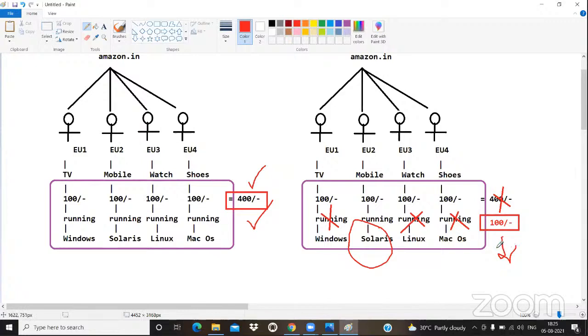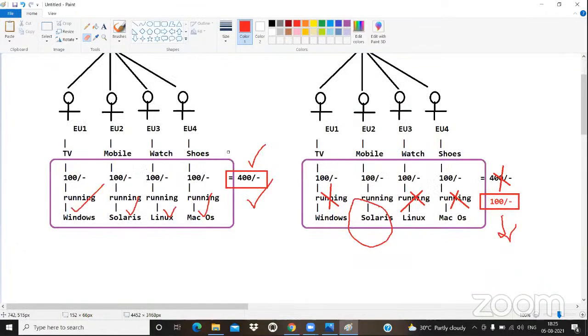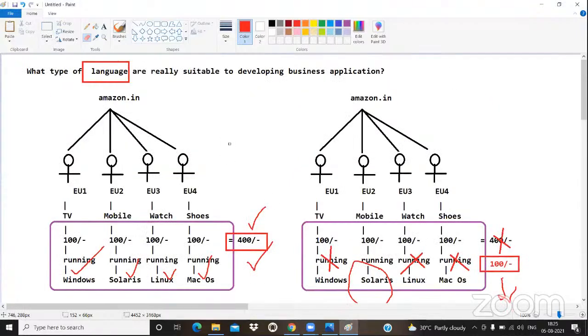So to develop a business application, what type of applications do you require? The applications which are suitable to all OS. To develop those types of applications, what type of programming language do you require? We require platform independent programming languages. See, this is a scenario to introduce what platform independency is. This is the exact concept of platform independency.